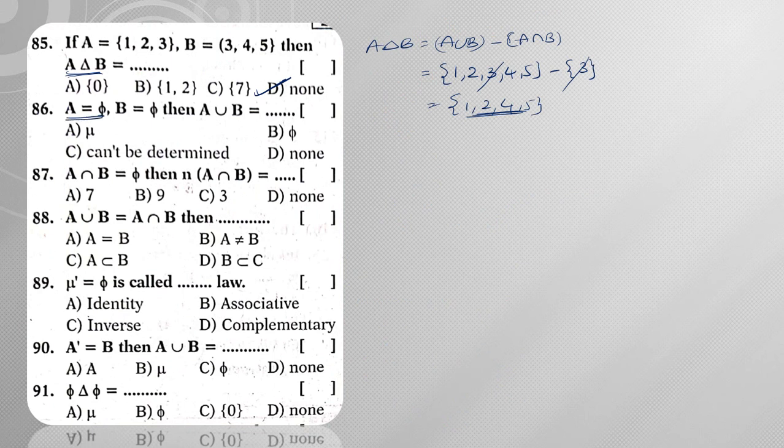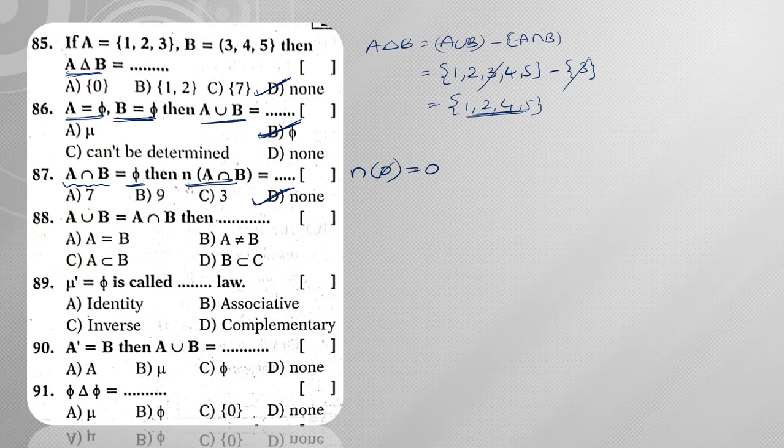A is equal to null set. That means there are no elements present in A and there are no elements present in B also. Then A union B is equal to the same null set, right? Next, A intersection B is equal to null set. Then n of A intersection B, that means n of null set. So how many elements are present in a null set? There are 0 elements. In the options there is no 0, hence the answer is none.